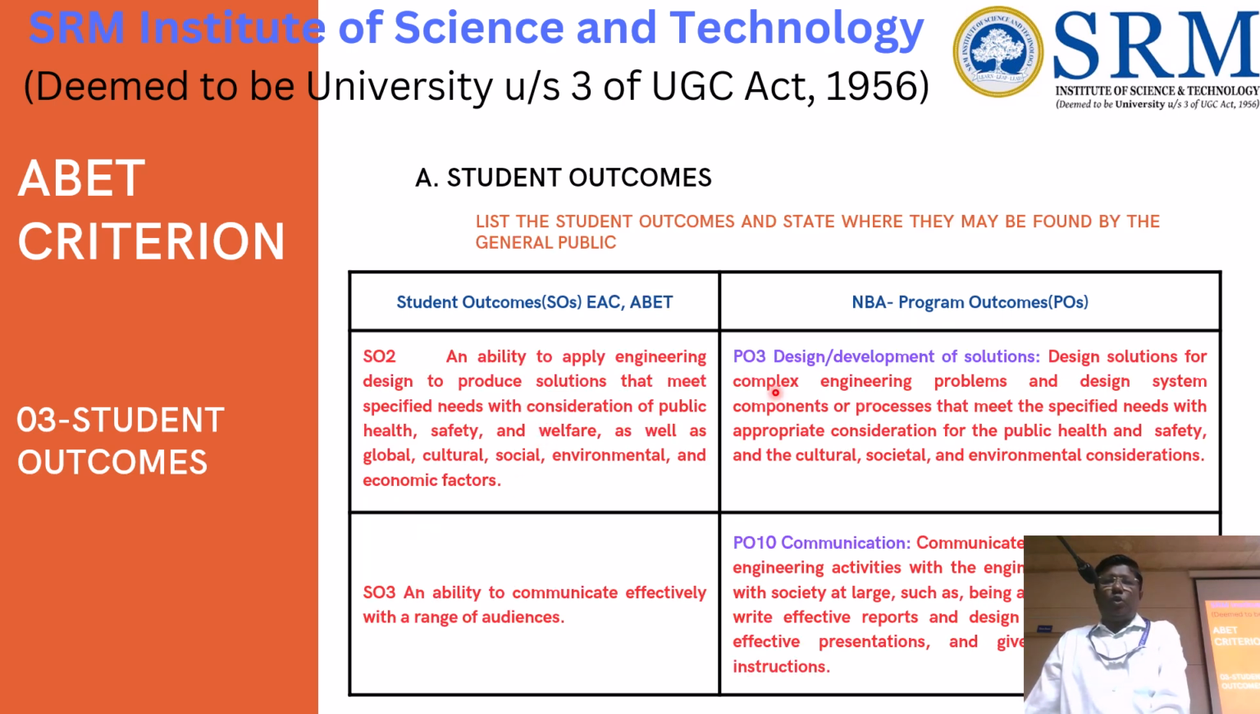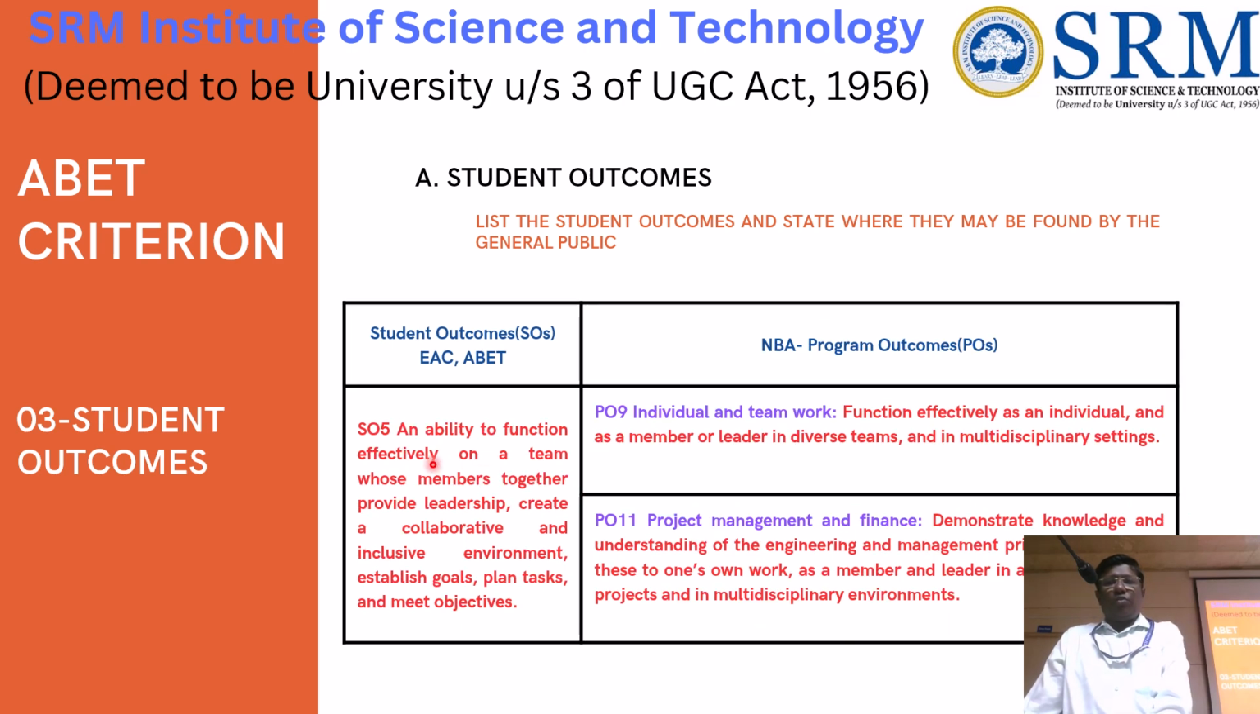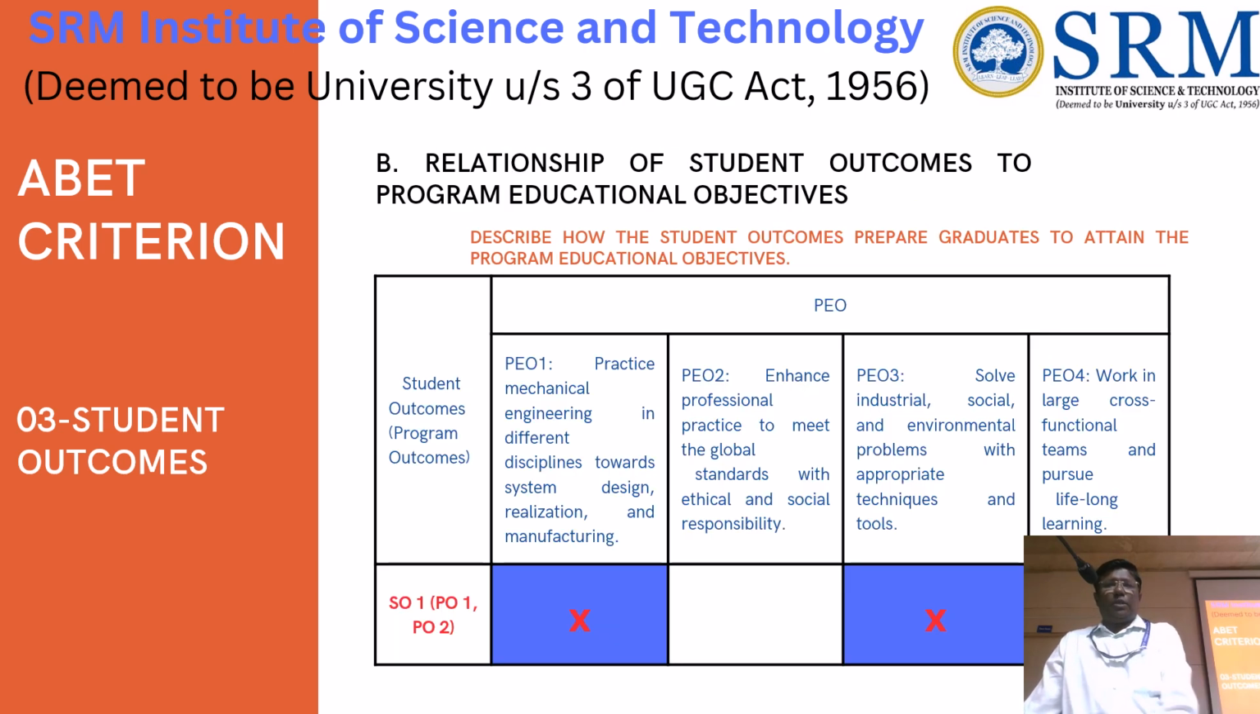And similarly, SO2 is PO3 as the statement is given, and SO3 is PO10, the previous one is one, and SO4 is PO6, PO7 and PO8, it is matching, and SO5 is PO9 and PO11, it is matching. And SO6 is PO4 and SO7 is PO12, and PO5 is not matching with any of the SOs. Okay, so this is how after evaluating the PO it can be mapped to SO, and we can prove that SO is attained.